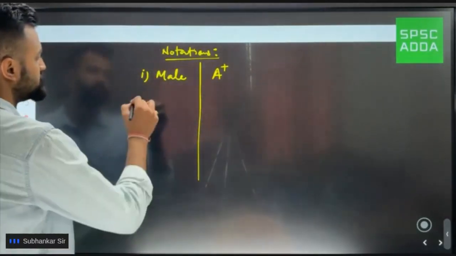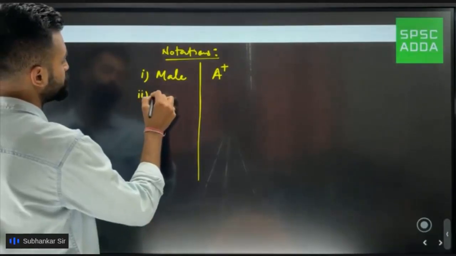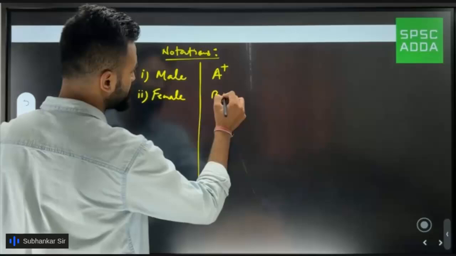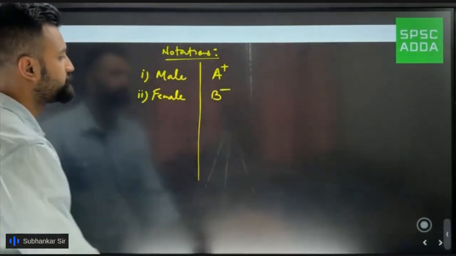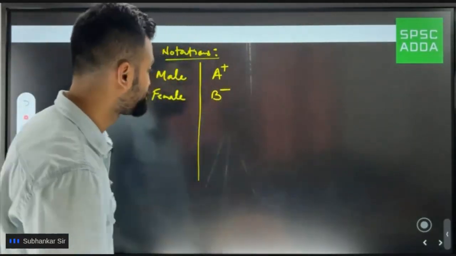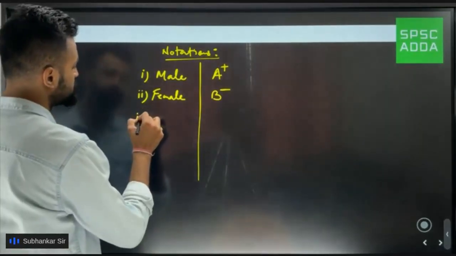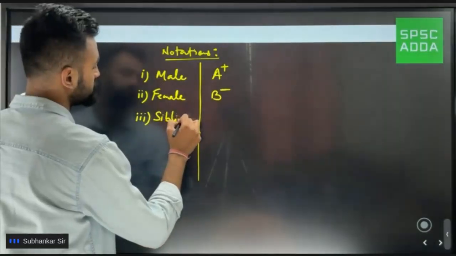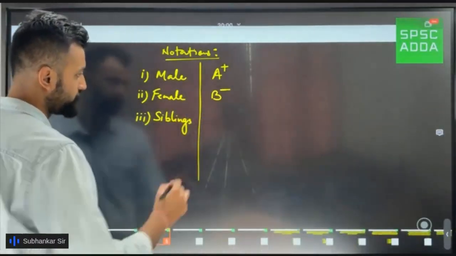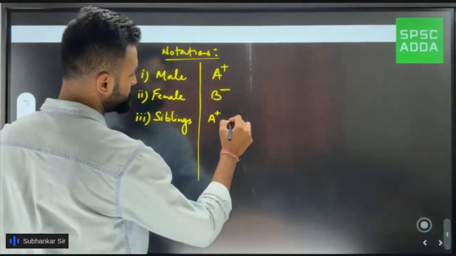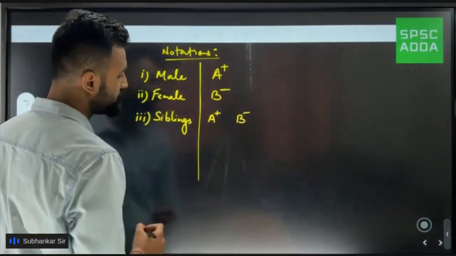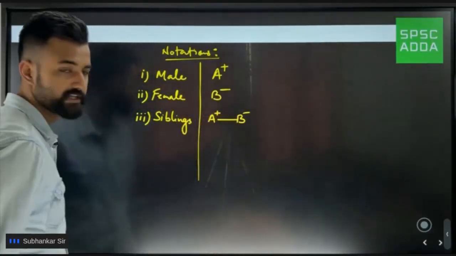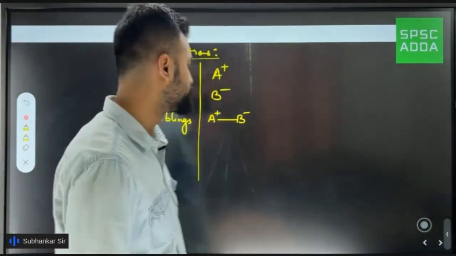Next, suppose I want to show a female, then I'm going to put B and a minus. Minus sign would indicate that we are talking about a female. Next, suppose I want to show the relation of siblings, meaning brother, sister, and so on. So I'll put A and I'll put B. Suppose A is a male, B is a female, and to show that they are brother and sister, I'll just put a straight line like this. This would show sibling relation.